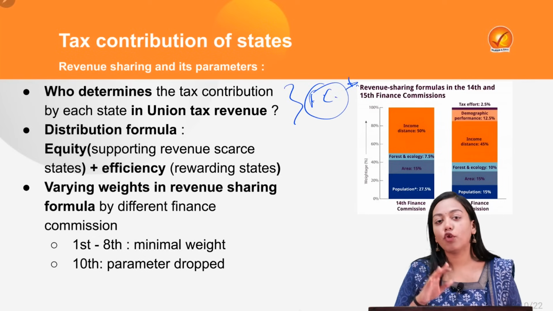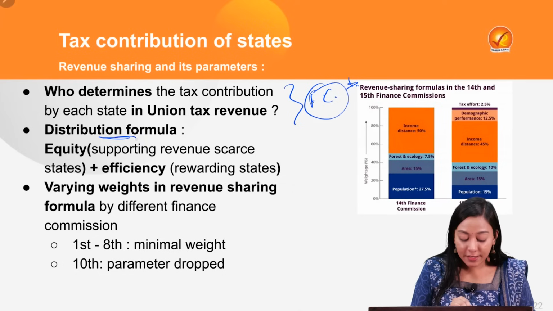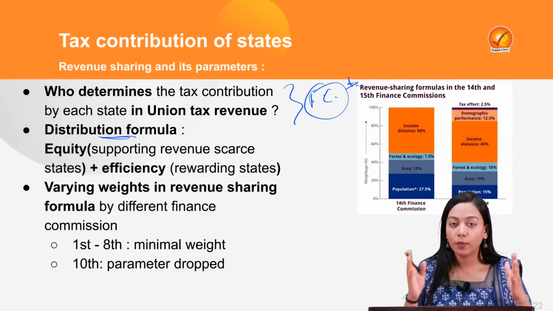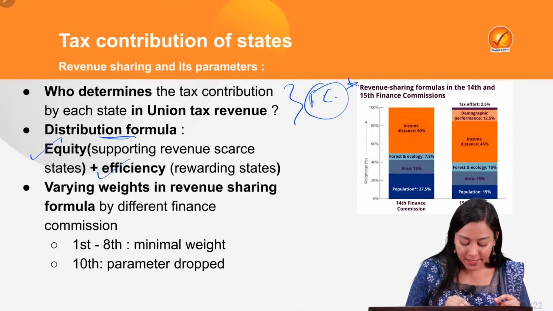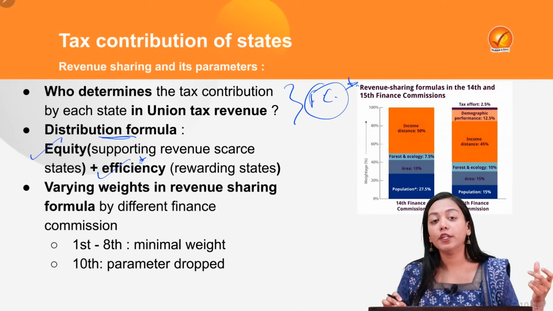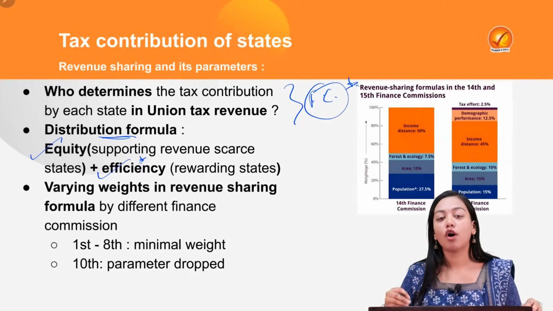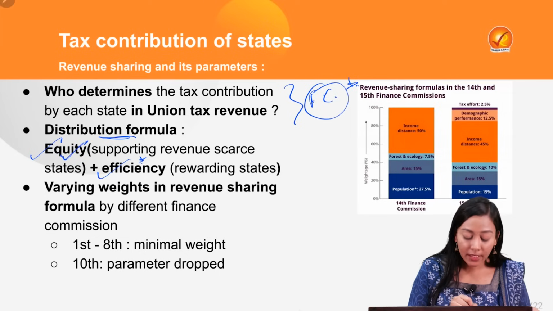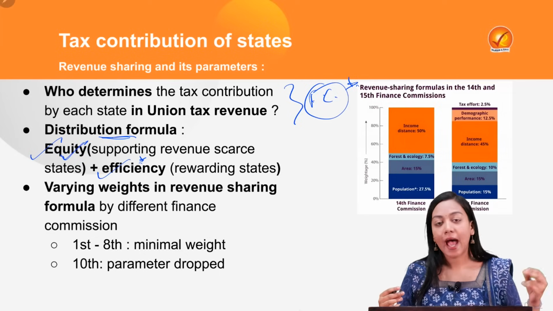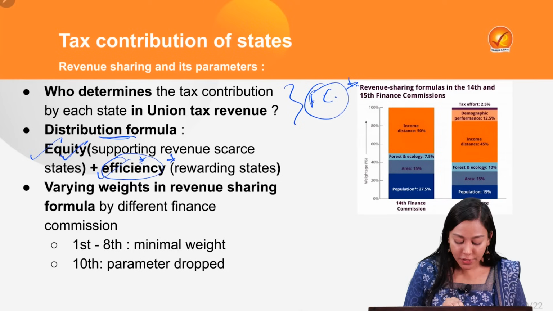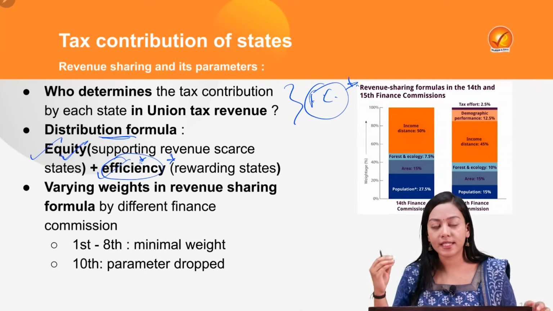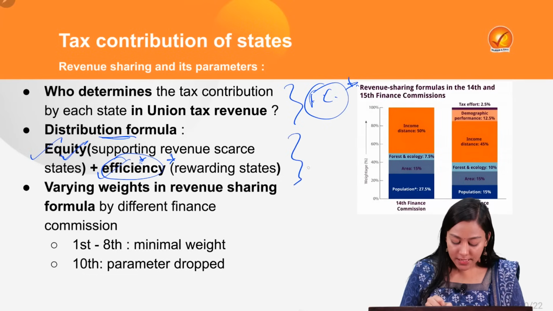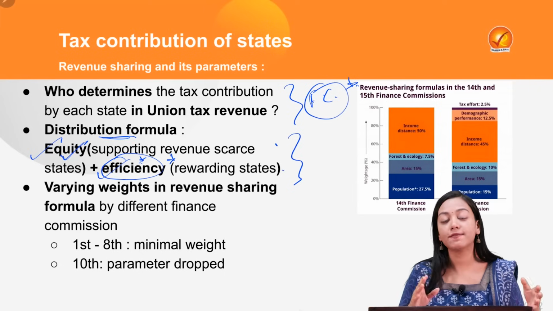What is this distribution formula based on? On which basis will the revenue be distributed among multiple states? So broadly, there are 2 formulas taken for it. One is equity and the second is efficiency. So you have to make sure that revenue scarce states, for example the northeastern states, or environmentally challenged states like Himachal, get more equity, more resources as compared to other states. And the second formula would be to take care of efficiency. If some state is performing really well on the set parameters, then that state has to be rewarded more. So on the basis of these 2 parameters, the distribution formula is finally created.